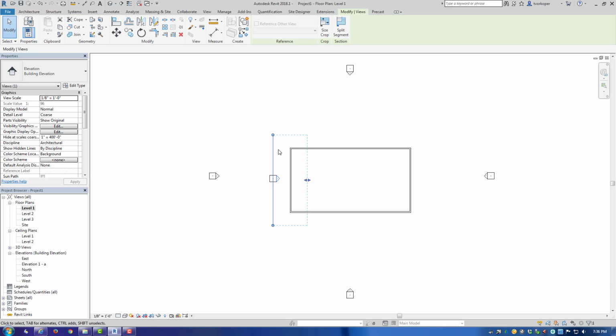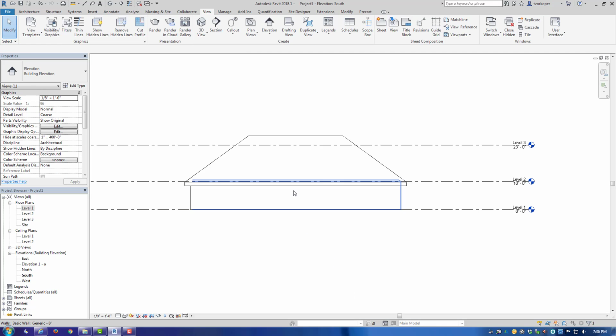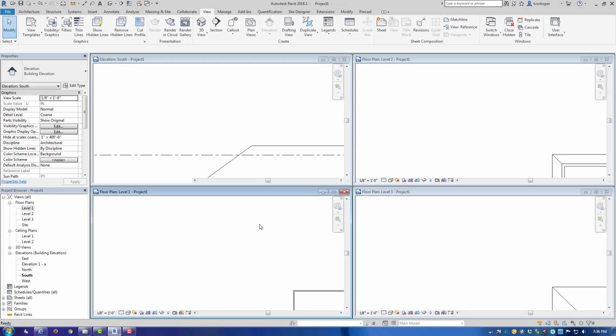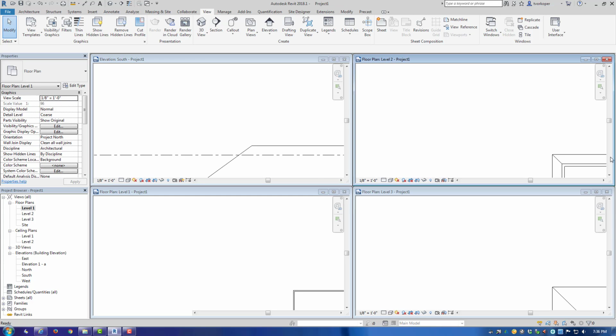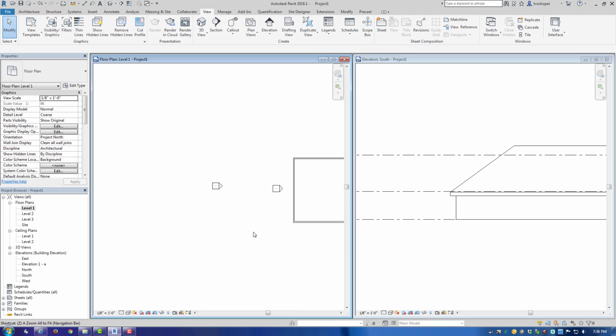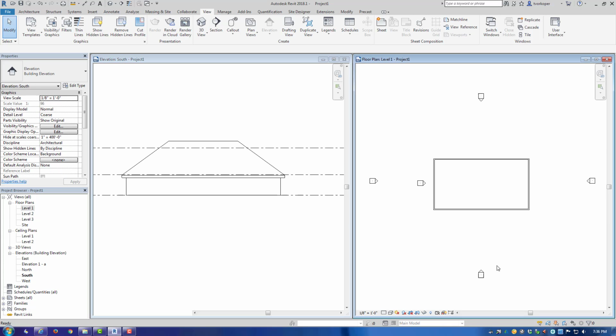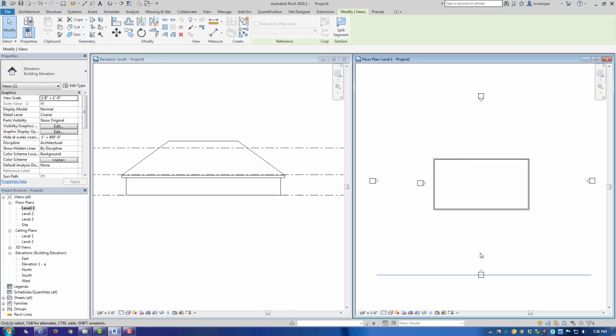I can click on that arrow and you'll see where the elevation is being taken from and how far the depth of view is. You can drag that to see the entire view. If I double click on the arrow, it'll take me to that elevation. I'm going to close these floor plans so we can take a look at the elevation that this is creating. Let's go ahead and take a look at this one.